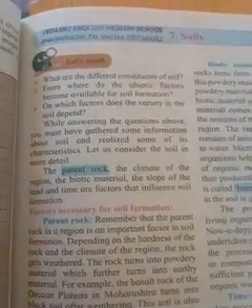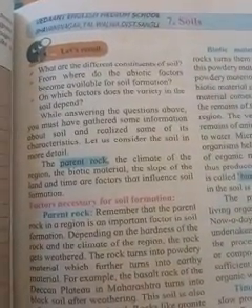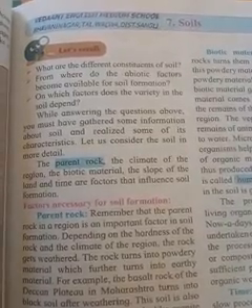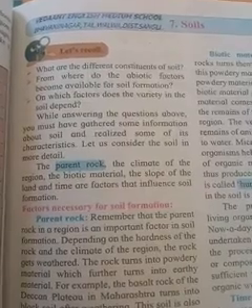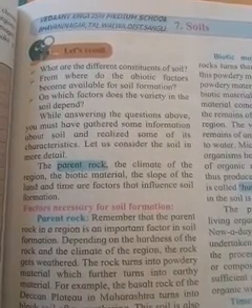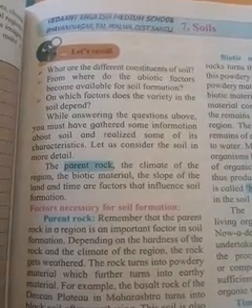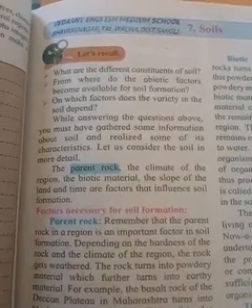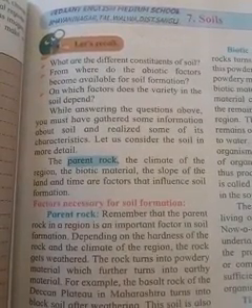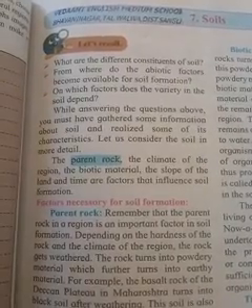Good morning, students. Today we are going to learn about the seventh chapter. Chapter name is the soil. Here let's recall what are the different constituents of the soil. From where do the abiotic factors become available for soil formation? On which factors does the variety in the soil depend? That means, what are the different constituents of the soil?